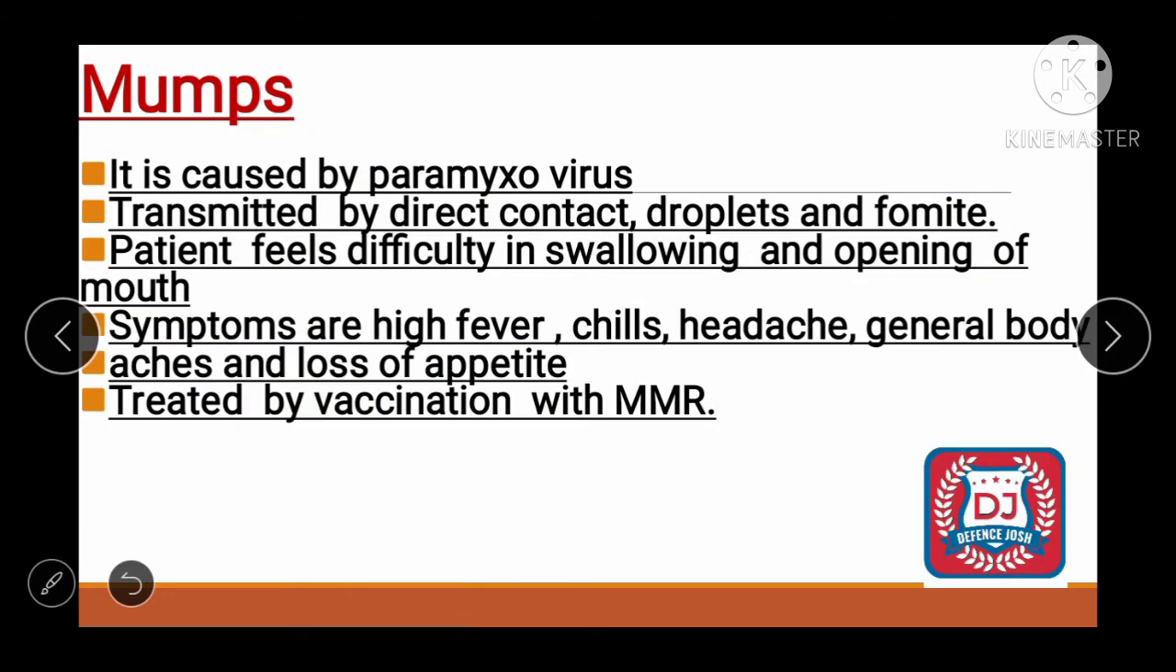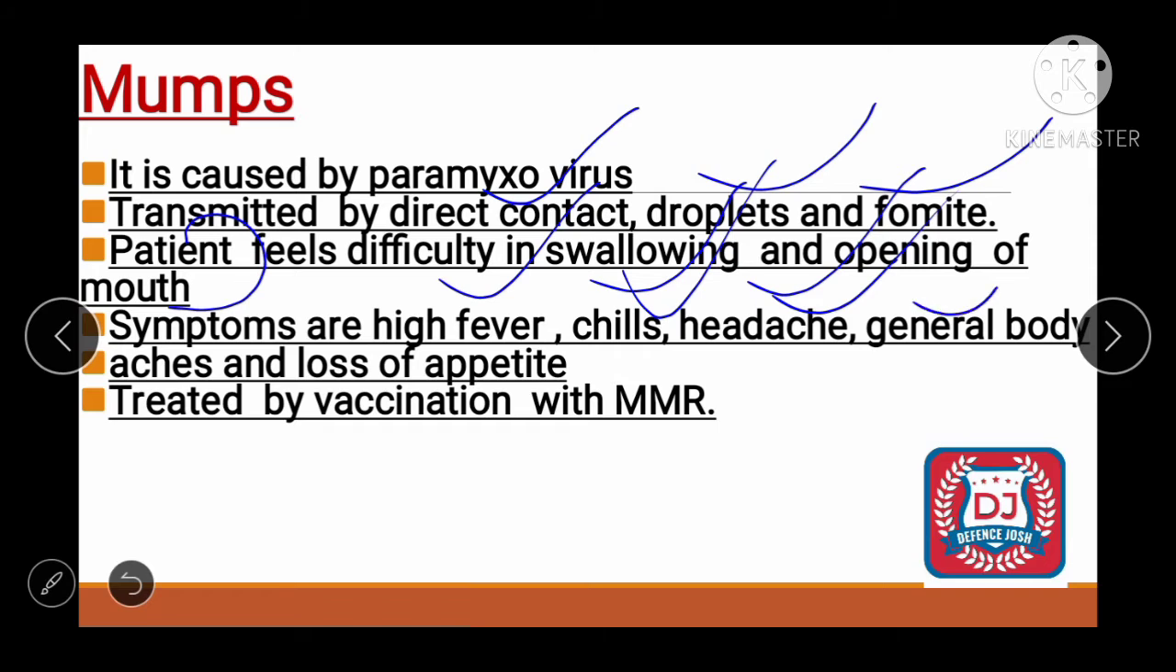Now see, mumps. Mumps is caused by paramyxovirus. It is transmitted by direct contact, droplets, and fomites. The patient feels difficulty in swallowing and opening the mouth. Symptoms are high fever, chills, headache, general body aches, and loss of appetite. It is prevented by the vaccine for measles, mumps, and rubella.